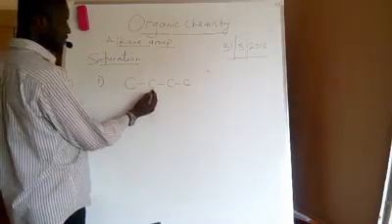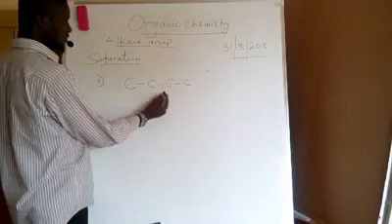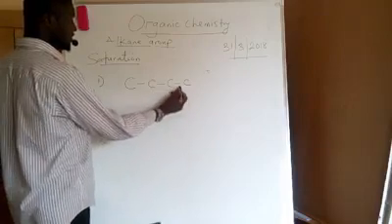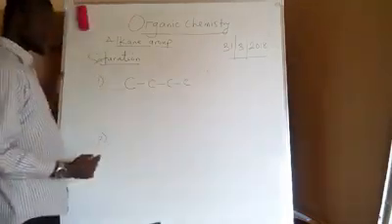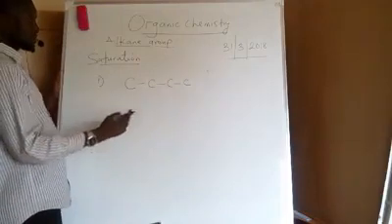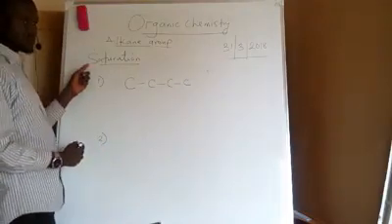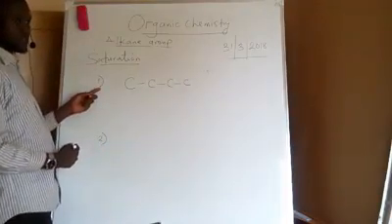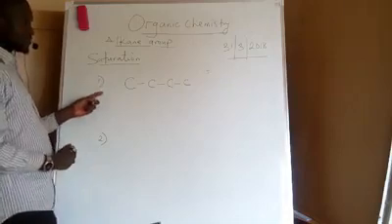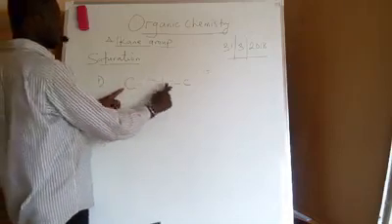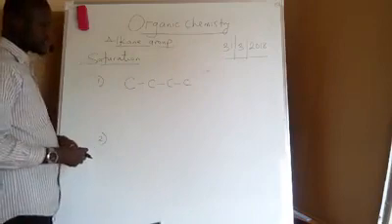Any compound that has this property is said to be saturated according to the first definition.